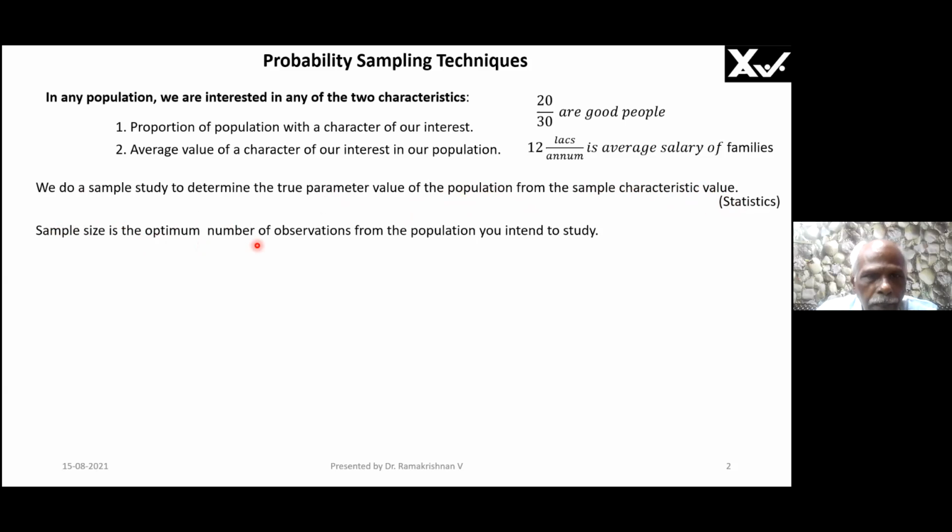Sample size is the optimum number of observations from the population you intend to study. You know the population is very large.